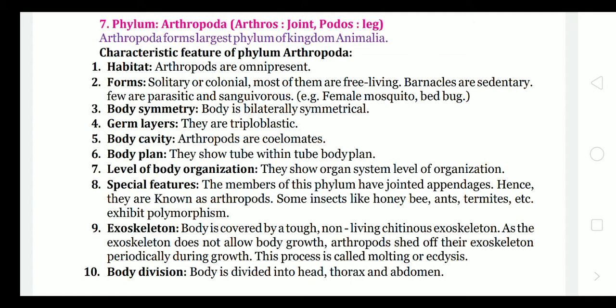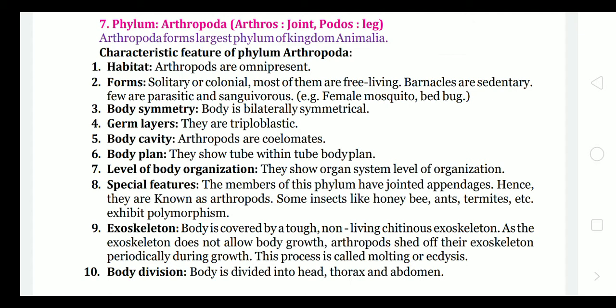Few are parasitic and sanguivorous. Parasitic means depending for food on another organism. And sanguivorous means which sucks mammalian blood. Those are the parasitic ones, that is the female mosquito and the bedbug.